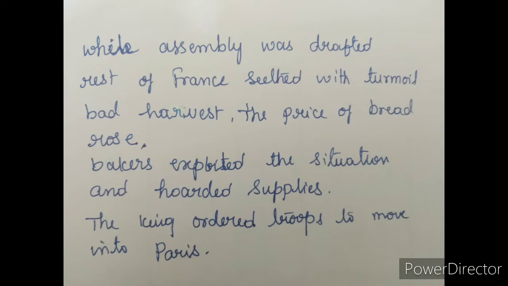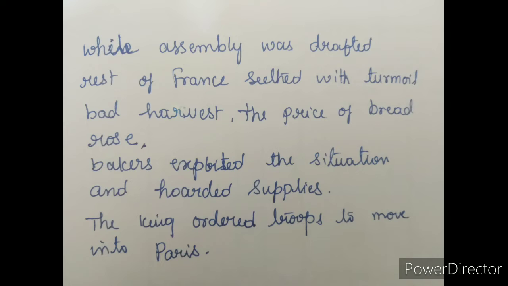At the same time, the king ordered troops to move into Paris. On July 14th, the agitated crowd stormed and destroyed the Bastille. In this paragraph, what they explained is that while the National Assembly at Versailles was drafting the constitution, the rest of France was filled with anger.